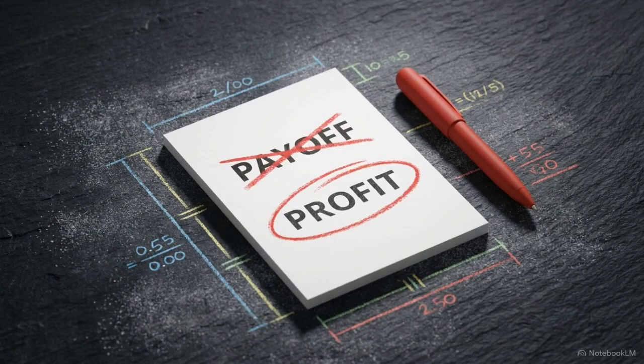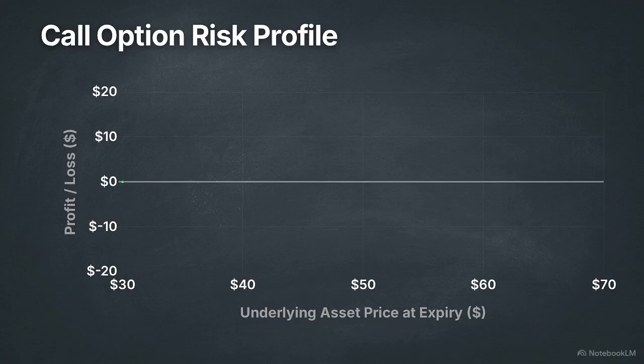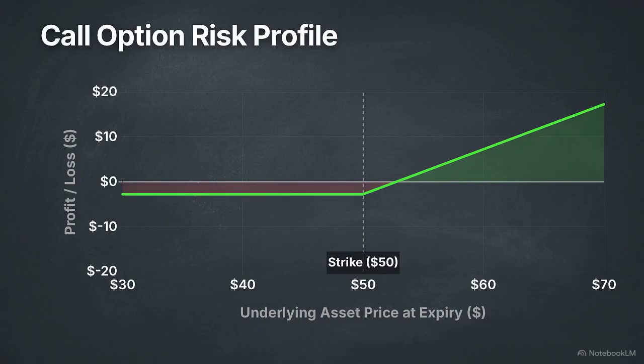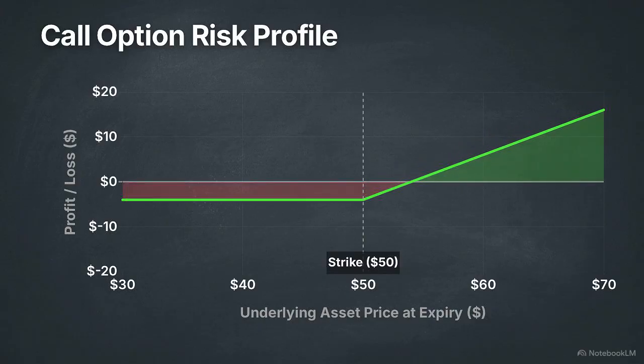A common error in derivative analysis is treating the payoff at expiry as the actual realized profit. Let's look at a European call option with a strike of 50 and an upfront premium of $4. The intrinsic payoff remains 0 until the asset price crosses the strike. But because we paid for this contract, we must deduct the $4 premium from the entire function. This shifts the line downward, revealing our actual profit and loss. This creates a break-even price at exactly 54. The asset must reach this level just to recover the initial cost of the option.